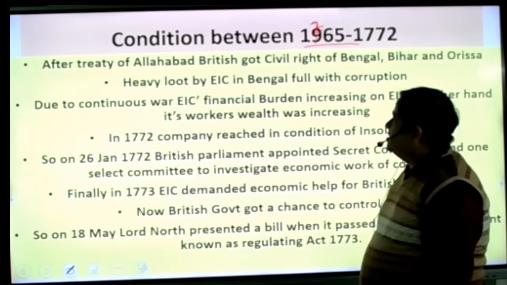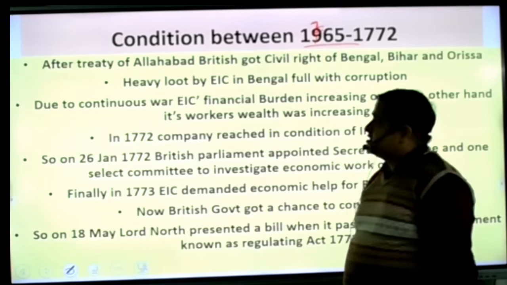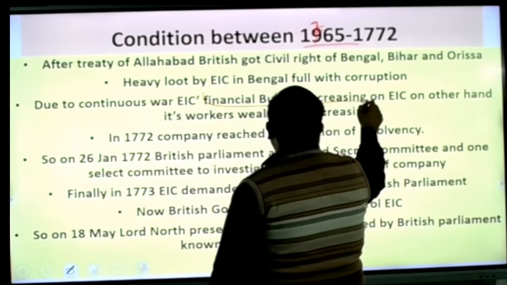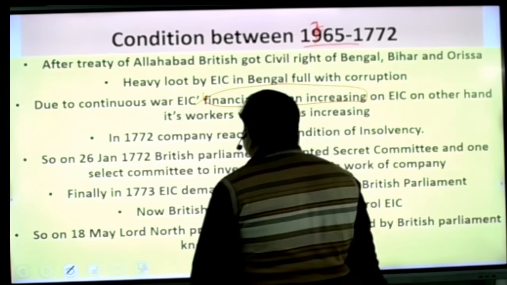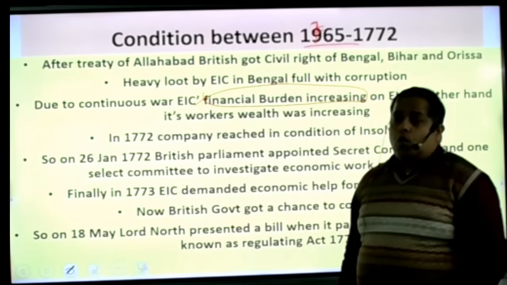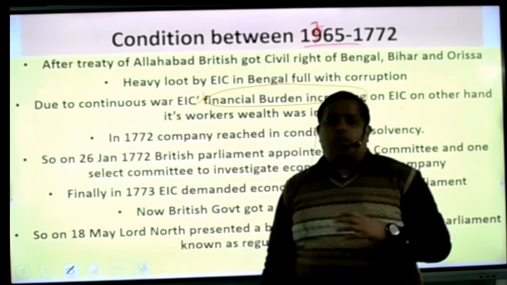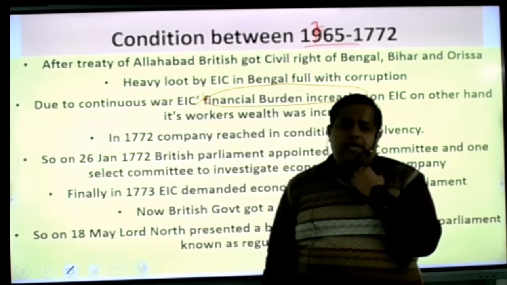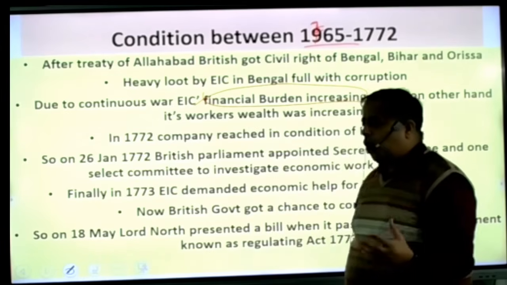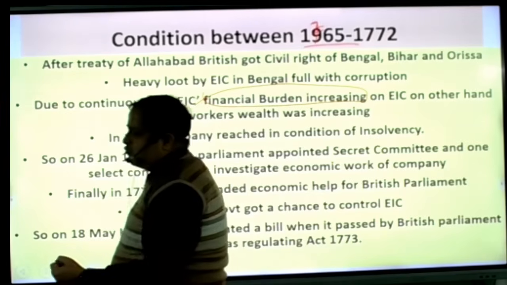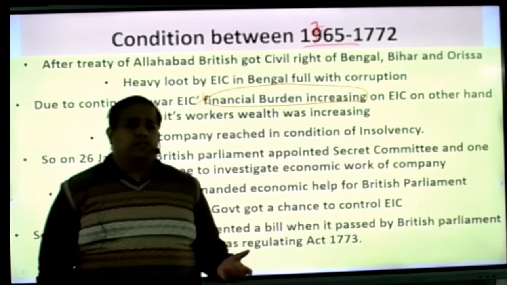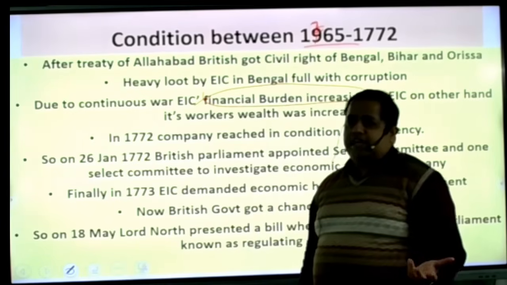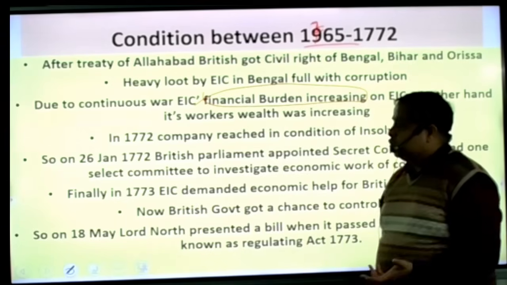Due to these battles, the financial burden increased on the EIC. They were getting huge funds from India, but the company was getting nothing, because all the funds went into the hands of the governors and employees of the company, who were doing their own trade and giving much benefit to themselves.